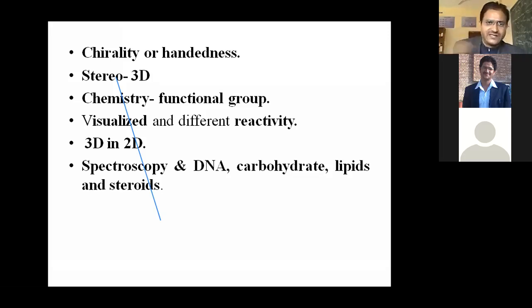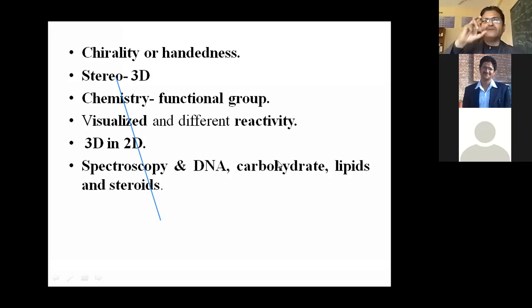How do we analyze these compounds or their structure? It is with the help of spectroscopy. Spectroscopy means we start from UV spectroscopy, then IR spectroscopy, then NMR spectroscopy, then 2D spectroscopy, mass spectroscopy. So many types of spectroscopy techniques. This is one of the important courses in your MSc also, right?